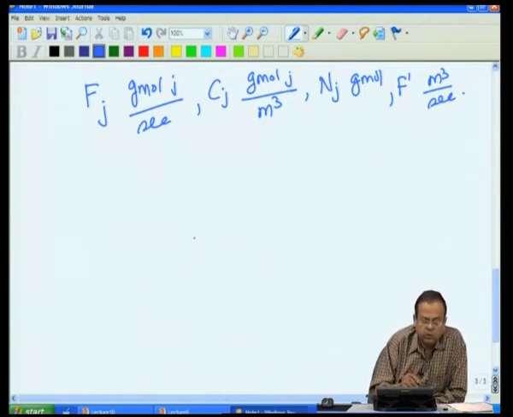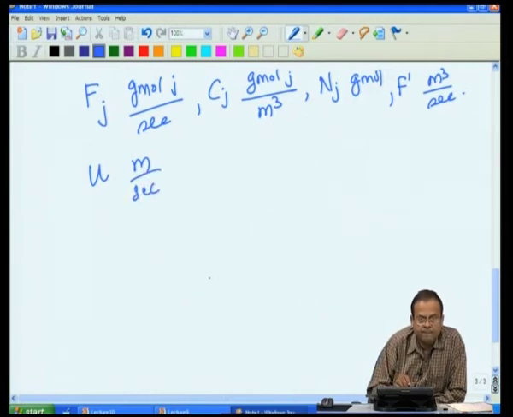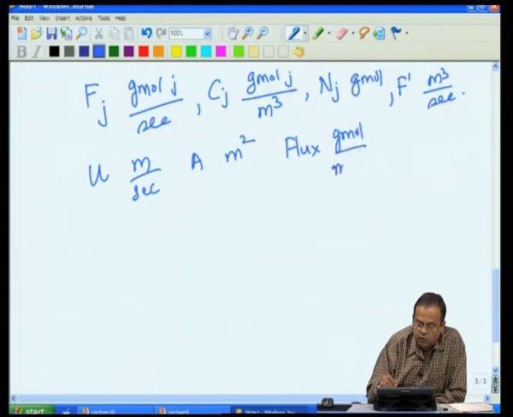Few more set of notations. U, the velocity, meter per second, let us say. A, meter square cross sectional area. Then we will use flux, which is gram mole per meter square second.